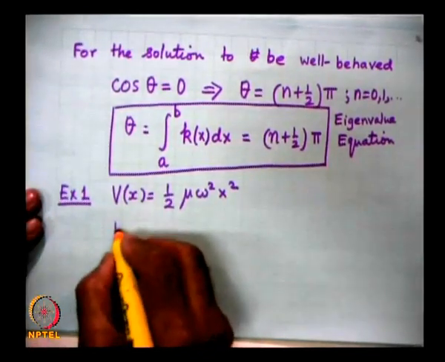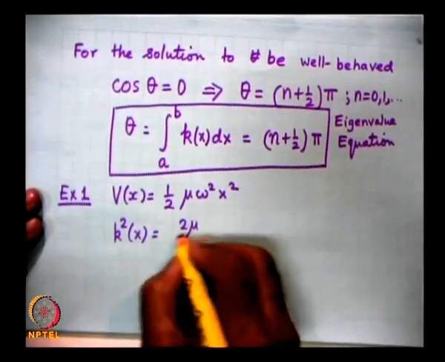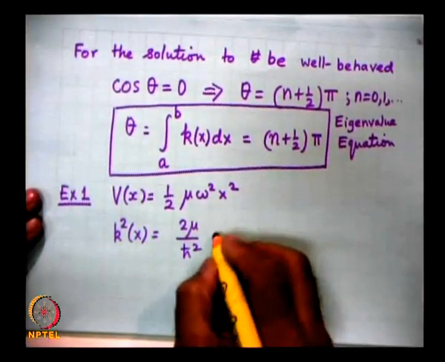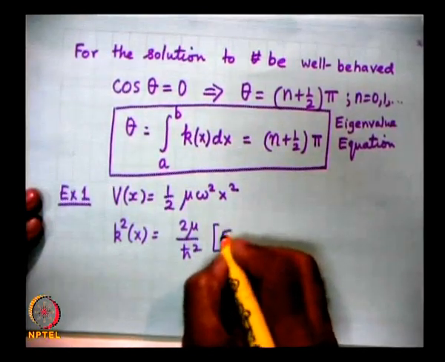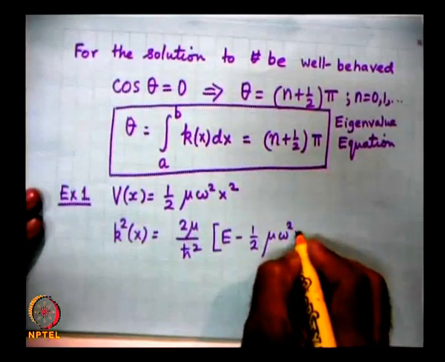So, you have k square of x is equal to 2 mu by h cross square times E minus V of x, so E minus half mu omega square x square.